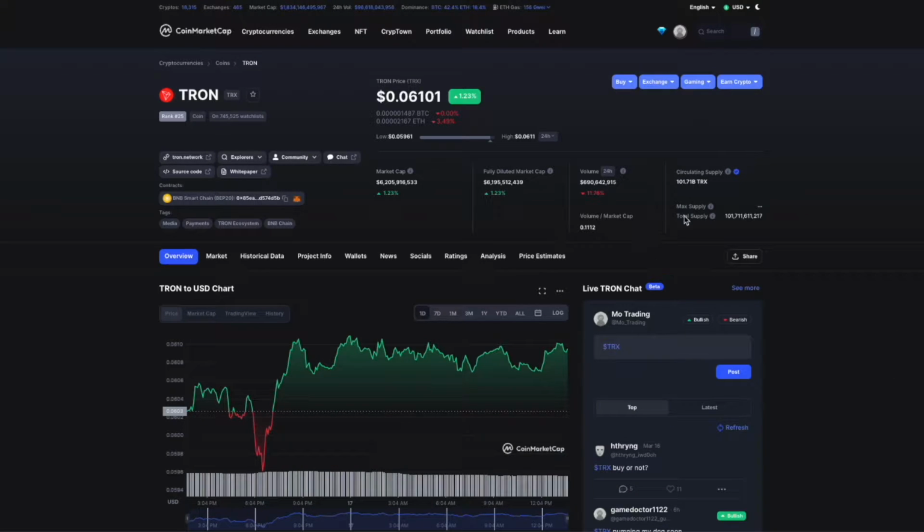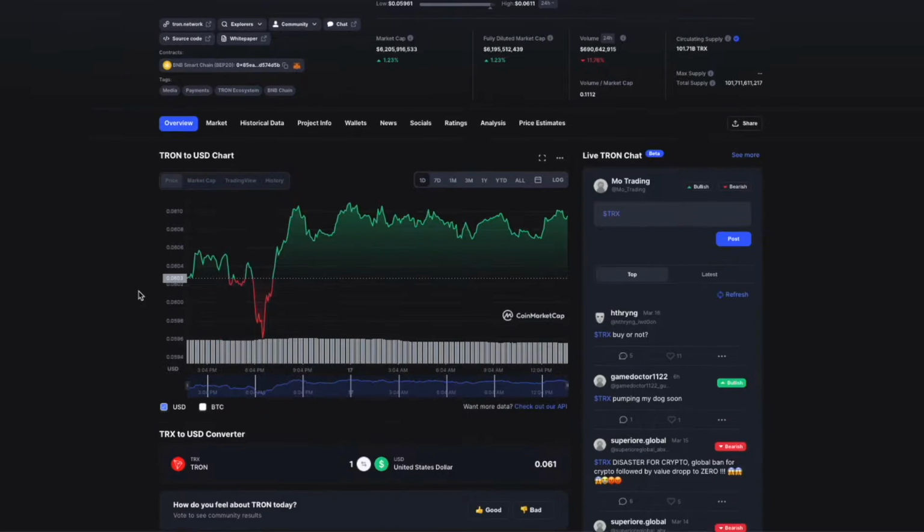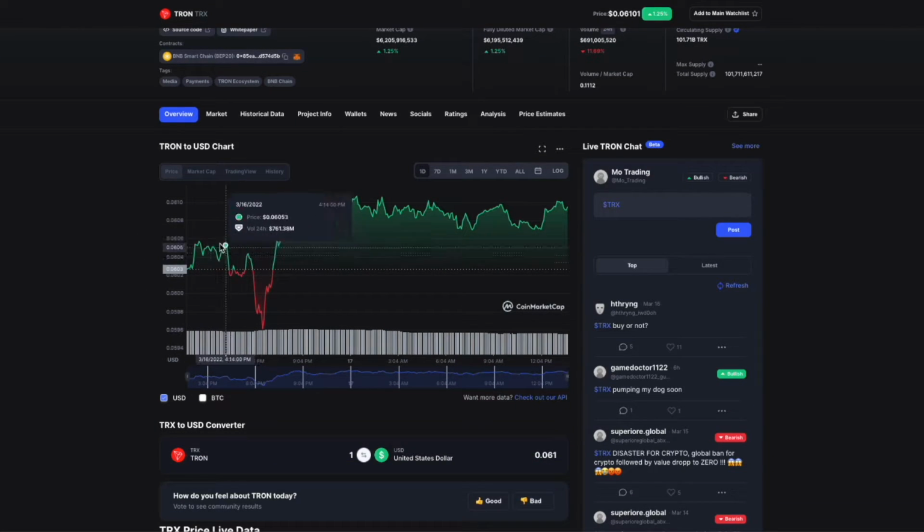So as you can see here on CoinMarketCap, Tron is currently at 1.23% at the time of recording. And you can see on the chart provided that Tron was pretty much bullish at the start of the day, and then we did have the initial drop towards the downside, which did have a low of 0.0598. And then from then onwards, we did have the initial breaker structure of all of these previous highs, and therefore making a new higher high essentially. As you can see, we're starting to now accumulate essentially. Pretty much, we're trading within a range now between 0.0607 and 0.061 essentially. That's about it.